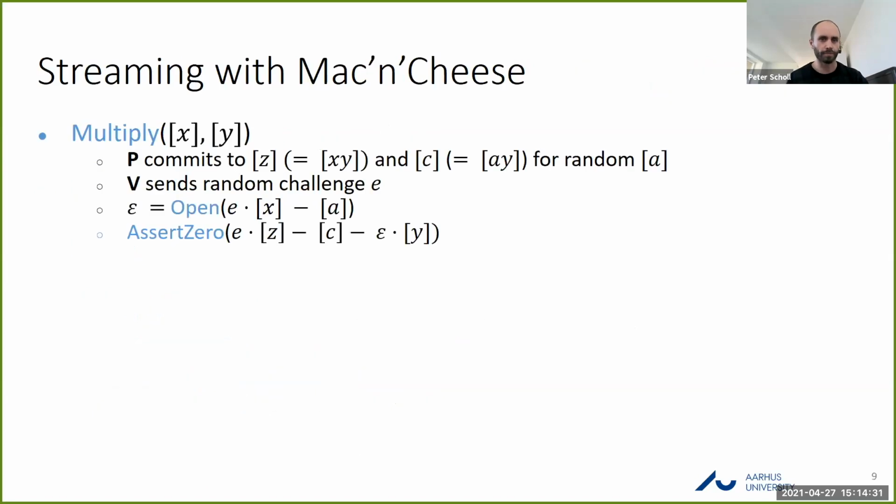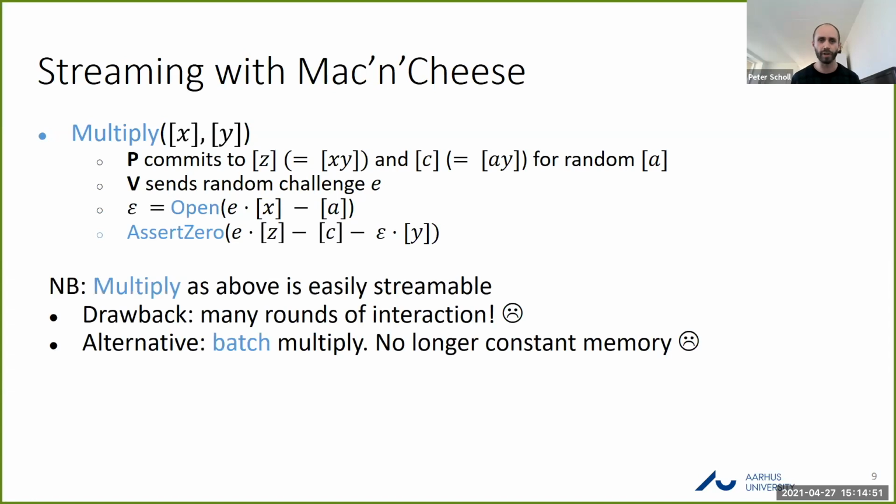Okay, so that's the basic protocol for evaluating circuits using the simplest form of Mac'n'Cheese. So now let's look at this in a little more detail. Here's the same multiplication check on this slide. And think about how this works in a streaming setting. So actually, this protocol can already handle streaming as we want it. So there's no state required between multiplications.